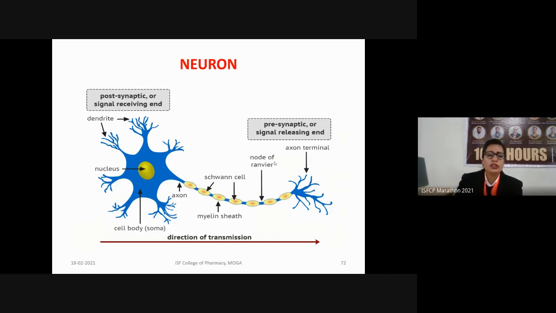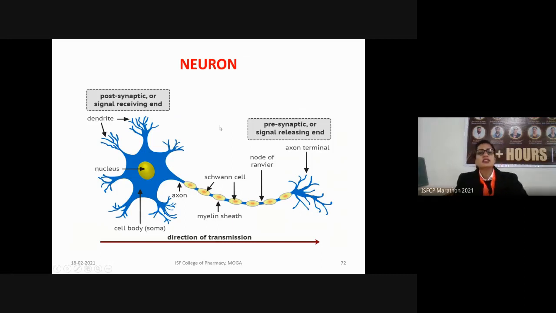So this is the diagram of a neuron. A neuron consists of three main parts. It is the cell body, which contains the nucleus in the center, and dendrites. These are projections from the cell body. Dendrites are the receiving end of the neuron. The dendrites receive signals and transmit them along the length of the structure that is known as the axon.